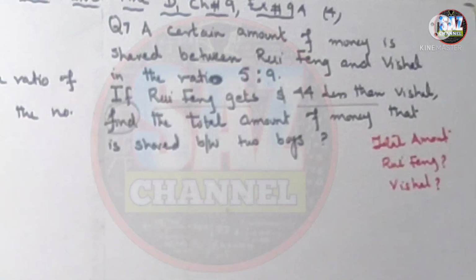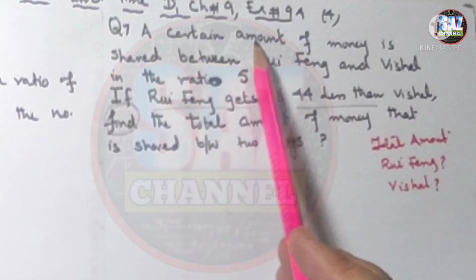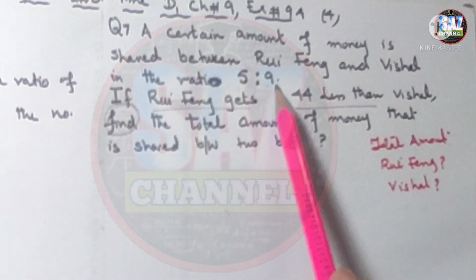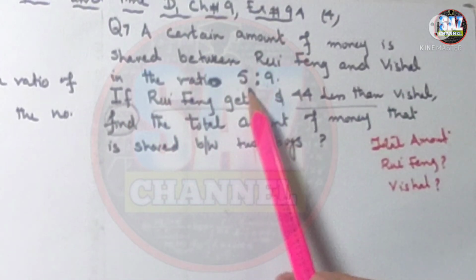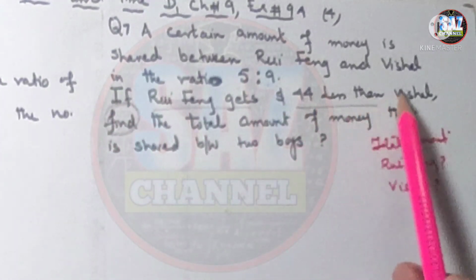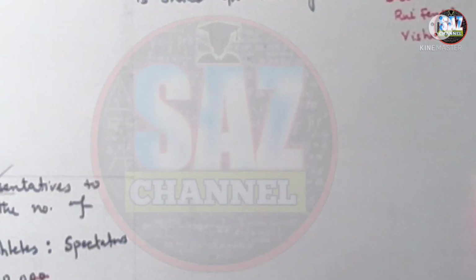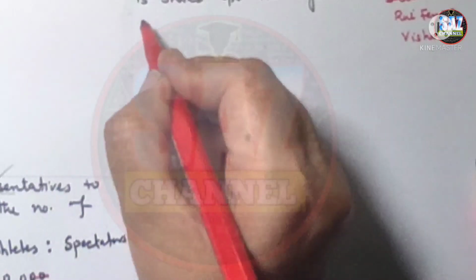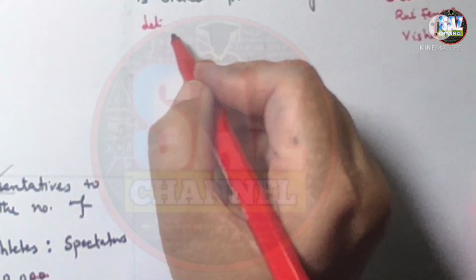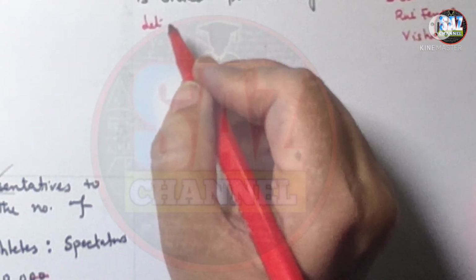Let's read the question again. A certain amount of money is shared between Rui Fang and Vishal in the ratio 5:9. This is the information which will help us in the solution. Rui Fang gets 44 less than Vishal, so let's suppose Vishal's share is $X.